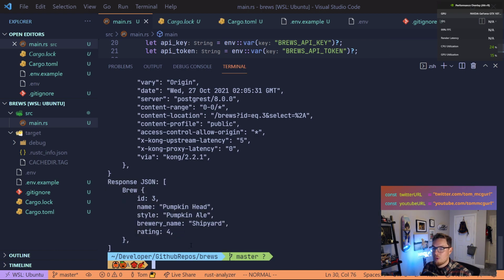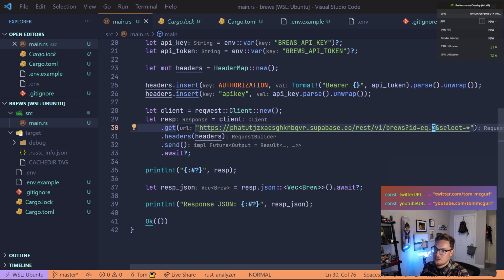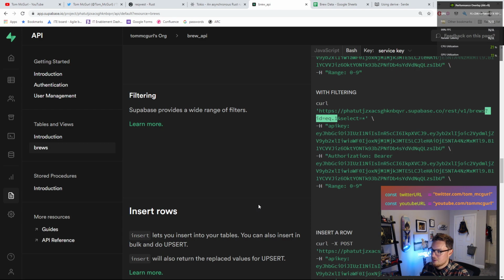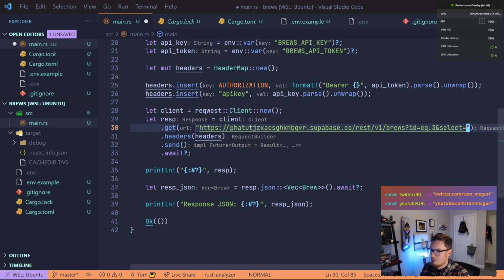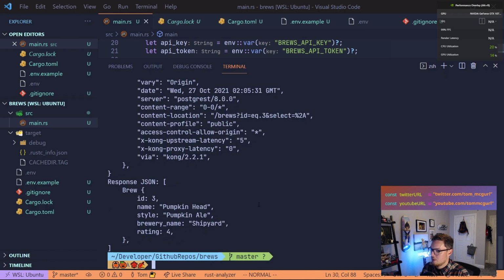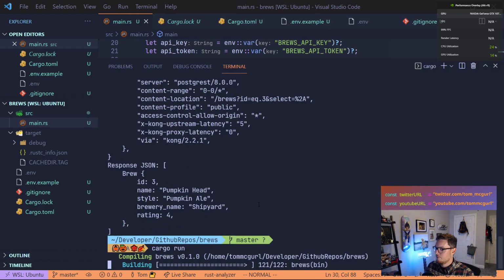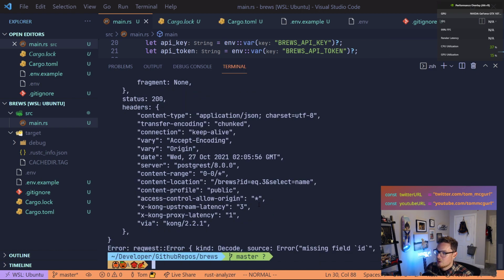Pretty cool. Now what happens when we select a particular field, a subset? Let's just select, in this case, the name. Let's see what happens now. So it cannot deserialize it, and that's because it's telling us it's missing a few fields.